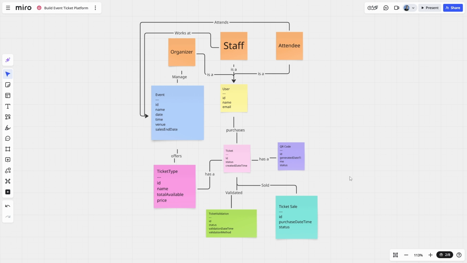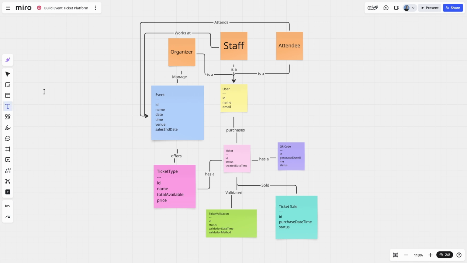So here we are back in Miro. At this point, we've got a domain diagram. We have analysed some user personas. We've taken a look at some user journeys, and we've created our very first initial user interface design. Now we're going to get a bit more granular. On the assumption that our application is going to expose a REST API, we're going to evolve our domain diagram into a full-blown class diagram, and that will then allow us to design the REST API. So here is our domain diagram. We're now going to evolve this into a class diagram.